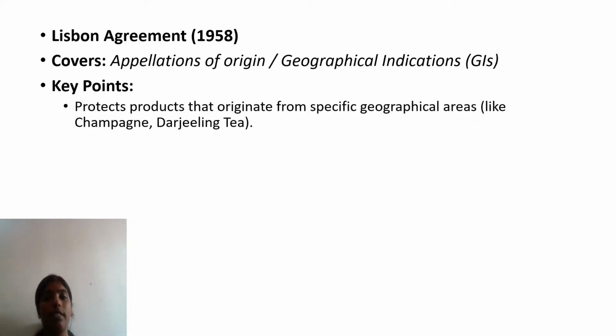And after that, we have seen the Lisbon Agreement. The Lisbon Agreement was established in the year 1958, and it covers appellations, geographical indications, appellation of origin. The example we also saw: it protects products that originate from specific geographical areas like Champagne, Darjeeling tea, etc.